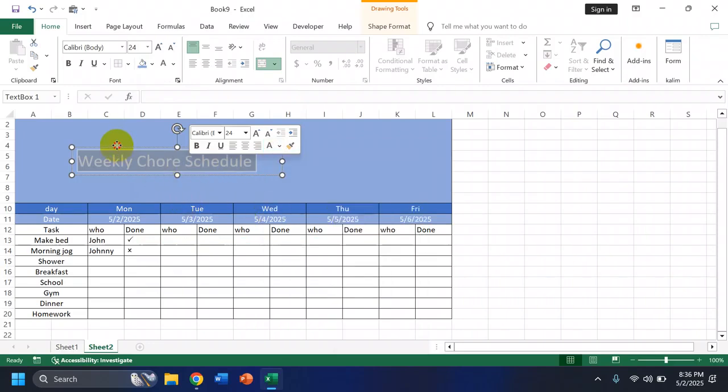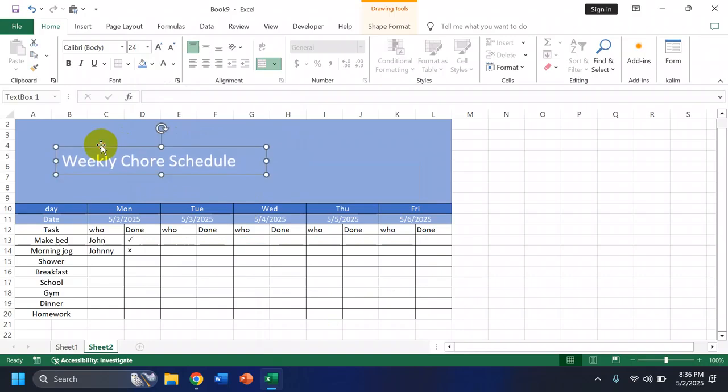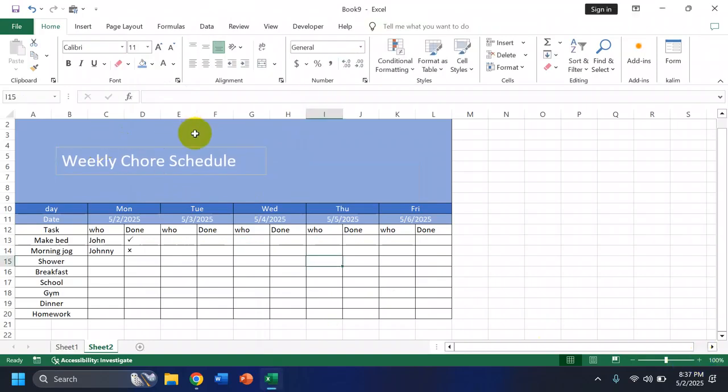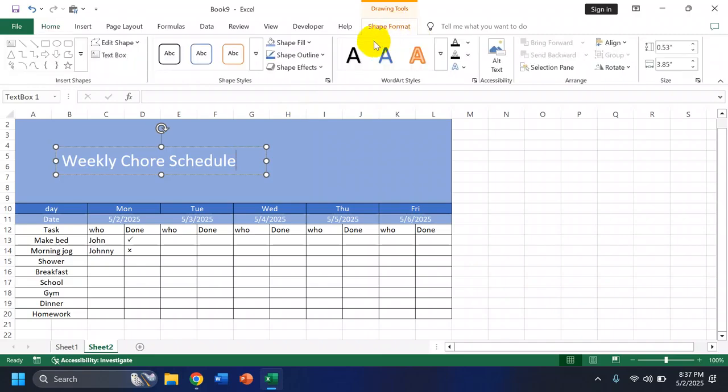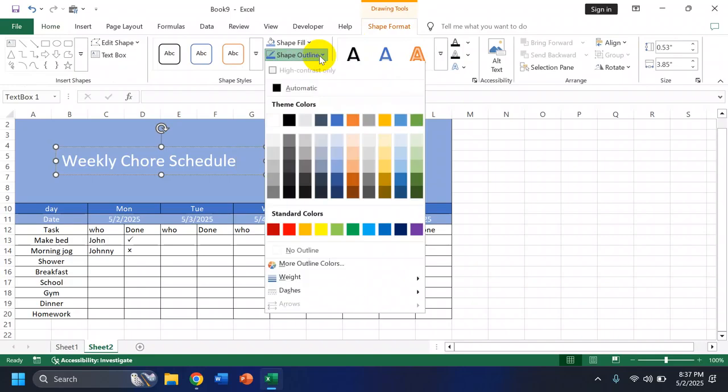We're going to position this right about over here. Okay, so as you can see, we have this border around it. To remove this, we're going to click on the text, go to shape format, go to shape outline, and press no outline.